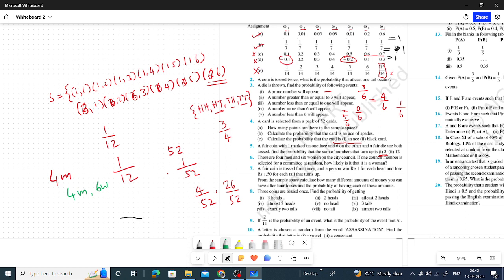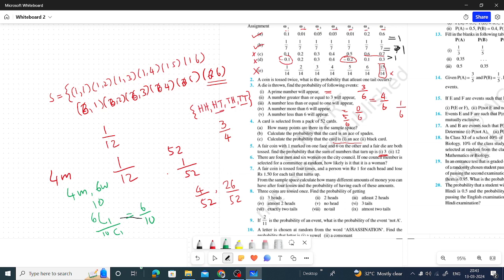If one council member is selected for a committee at random, how likely is it that it is a woman? The total number of men is 4 and the number of women is 6, so the total is 10. We have to find the probability that a woman member is selected. 6 women members are there, out of which we select 1, so it is 6C1 over 10C1, which is nothing but 6 by 10. If it is 2 women members, it should be 6C2 divided by 10C2. That is what you have to remember.